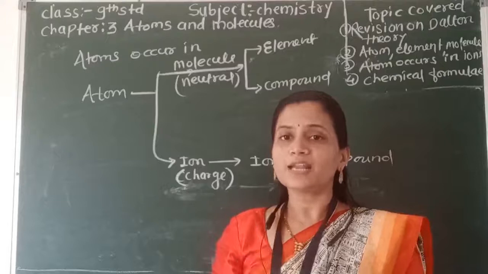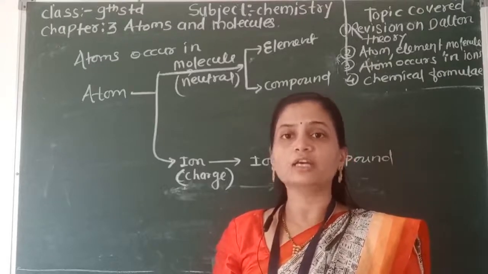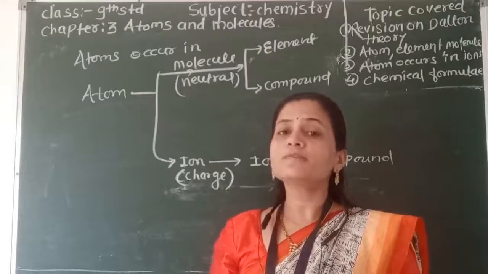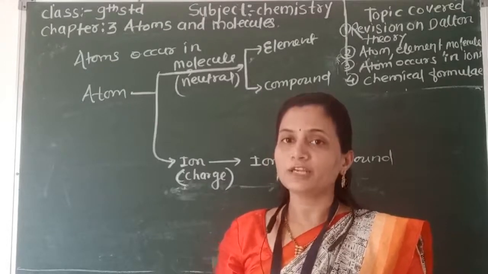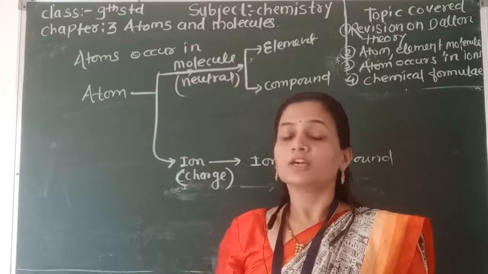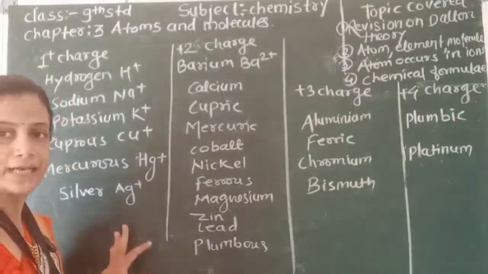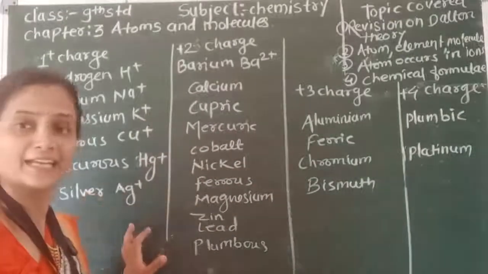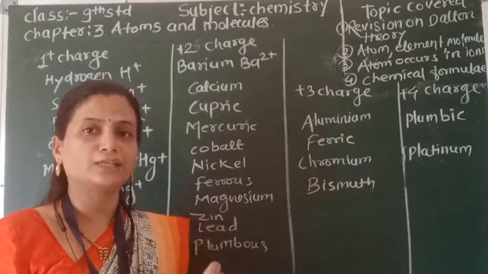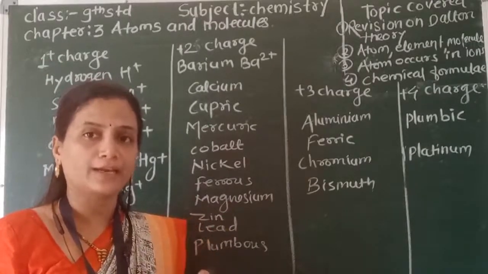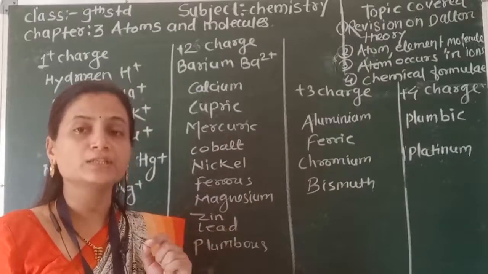These charges on an atom are because of loss of electrons or gain of electrons. Because of loss of electrons, positive charges are formed, and because of gain of electrons, negative charges are formed. So now let's see the charges on the cation and anion. Cation means if a positive charge is present on an element or atom, it is called a cation. If a negative charge is present, it is called an anion.